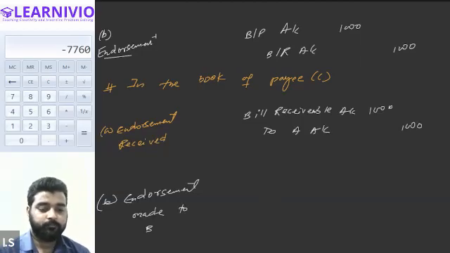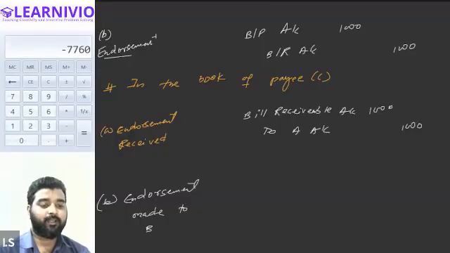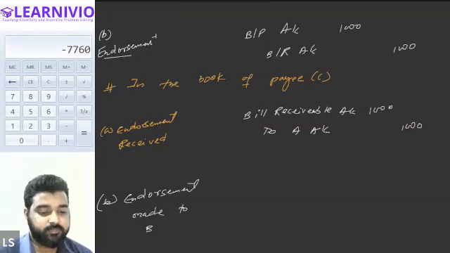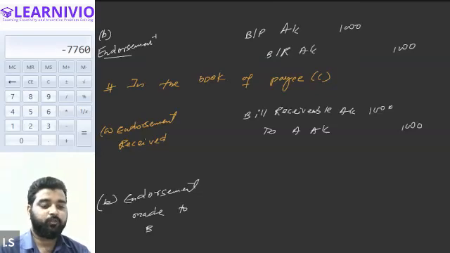Bank account debit to bills receivable account? No, bank account will not be debited because he is not going to receive any amount from B. C is basically endorsing it to B. So what is the general entry I have told you for the endorsement of bill of exchange?